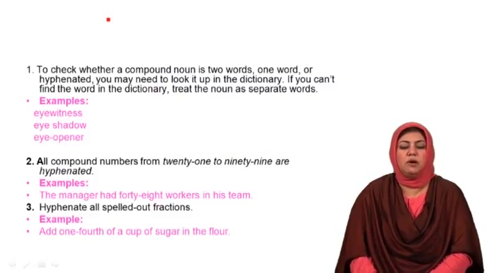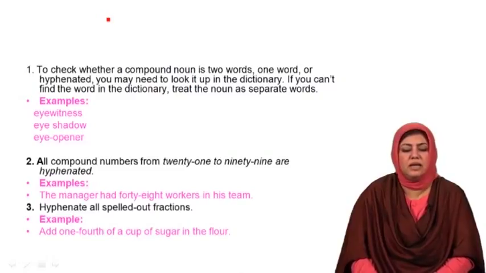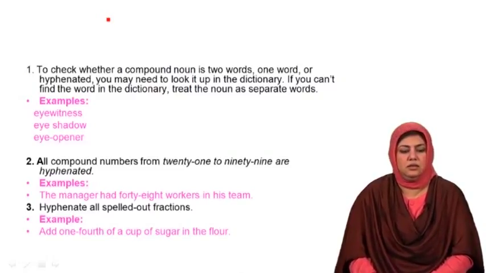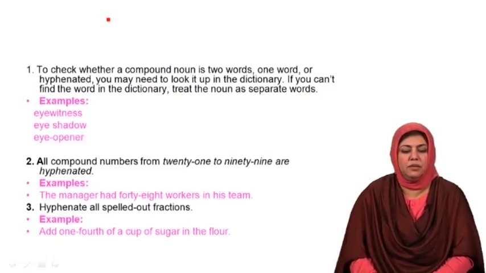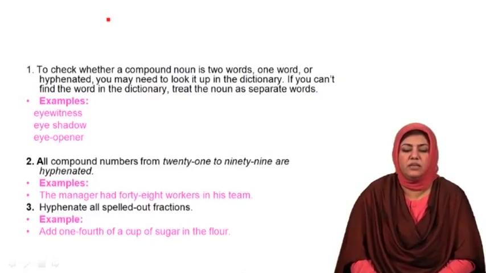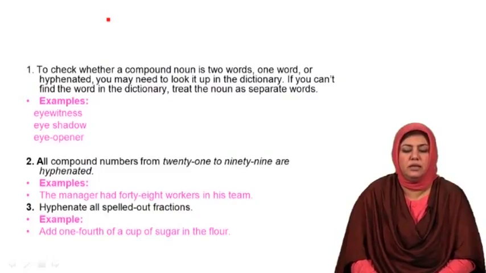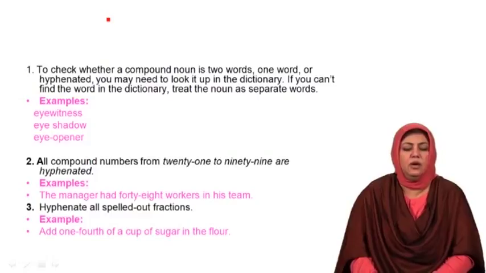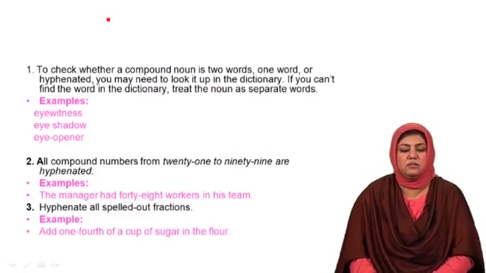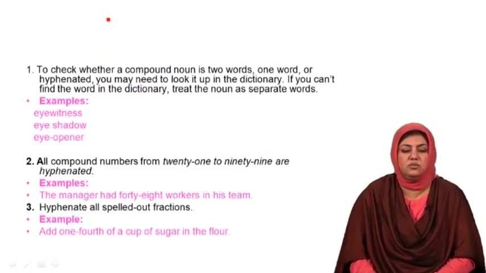Second rule is all compound numbers from 21 to 99 are hyphenated. For example, the manager had forty-eight workers in his team. Look at the use of hyphen in forty-eight. In the same way, hyphenate all spelled-out fractions. By the way, use of hyphen in spelled-out as a compound is also to be noticed.